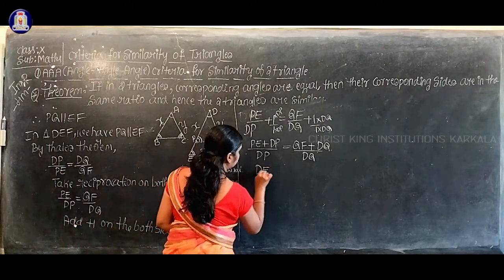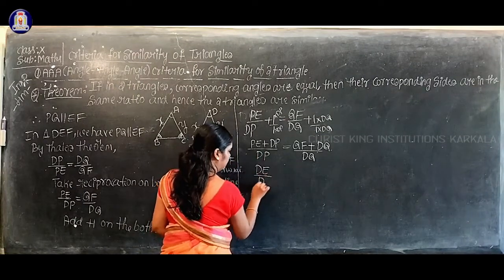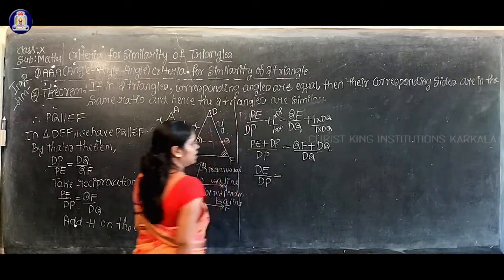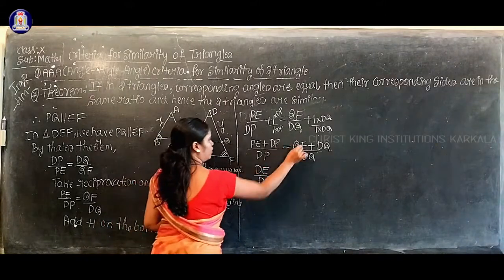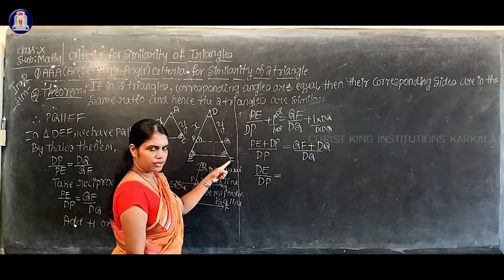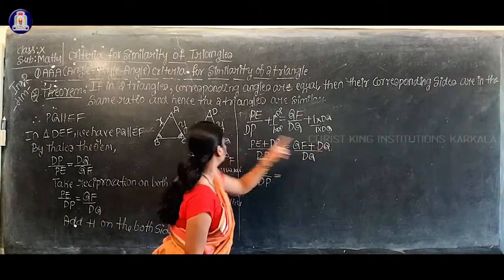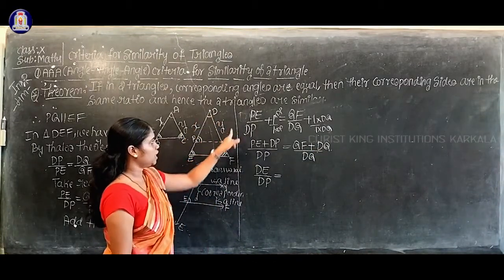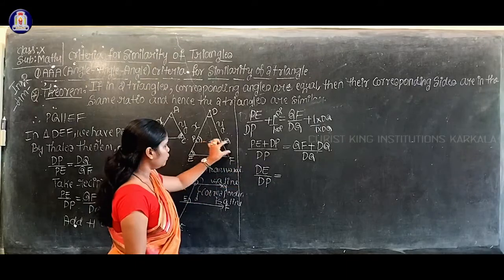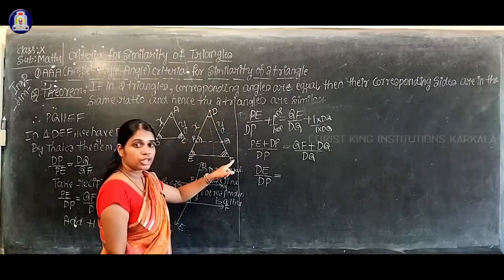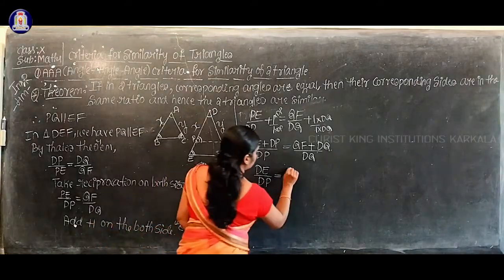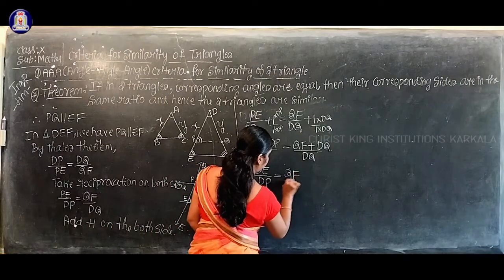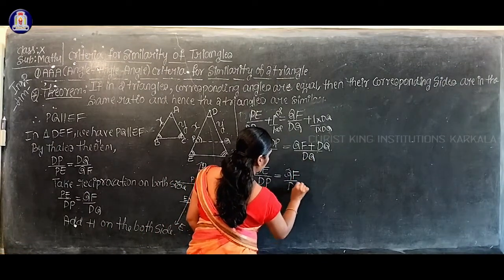So then you will get DE by DP, write as it is, equal to QF plus DQ, the half part, then the full part. If you add these two parts, then you will get QF. Okay, so this is about QF by DQ.